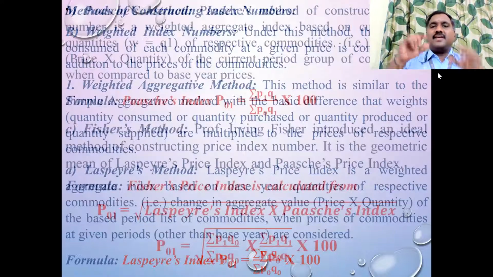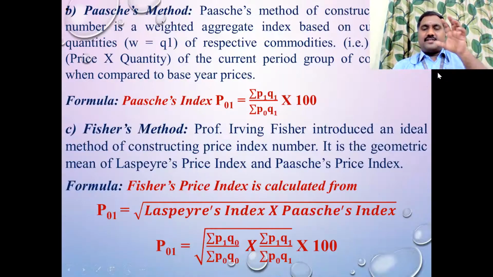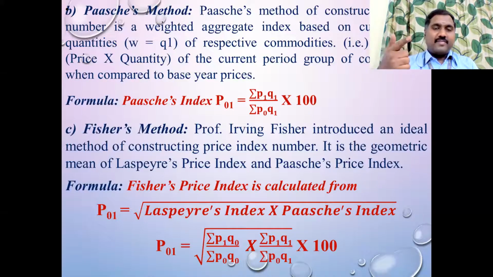See, in the Paasche method, keep the simple aggregate method formula as the common summation P1 by P0. Multiply the quantity of the current year, Q1 by Q1, in both denominator and numerator. In the Laspeyres formula, multiply the quantity of the base year in numerator and denominator. In the Paasche formula, multiply numerator and denominator with the quantity of the current year. That's it. Simple. Now the combination of both is the Fisher method.